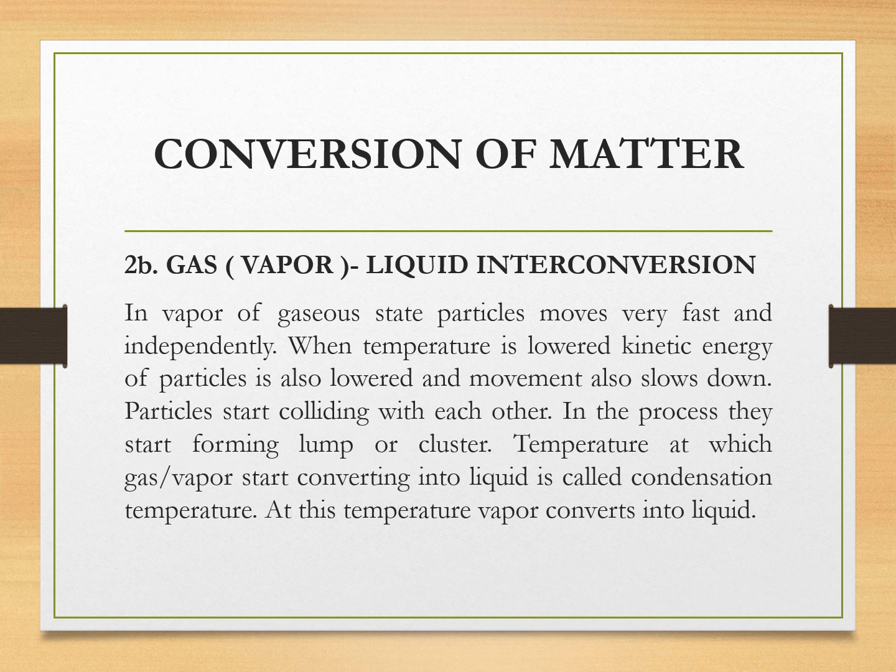Particles start colliding with each other or with the wall of the container. In the process, they start forming lumps or clusters. The temperature at which gas or vapor starts converting into liquid is called the condensation temperature. At this temperature, vapor converts into liquid.